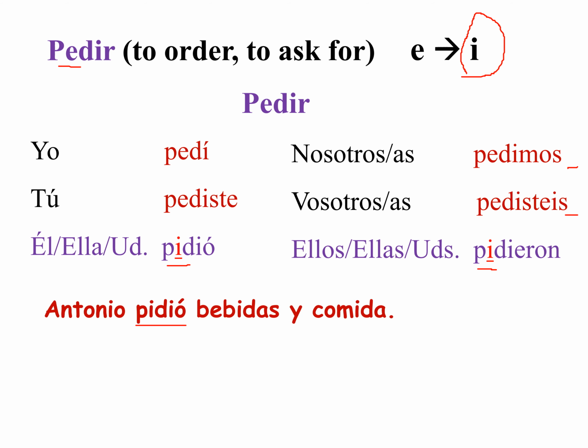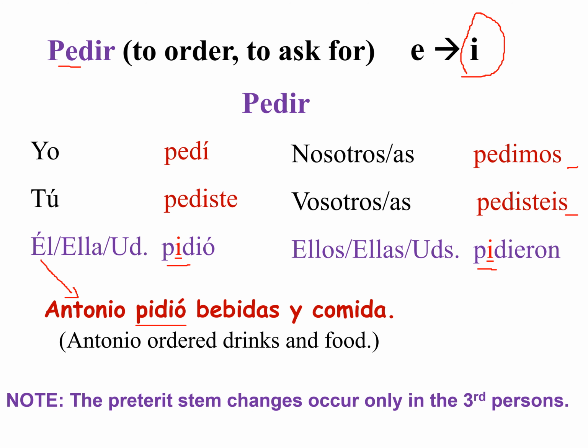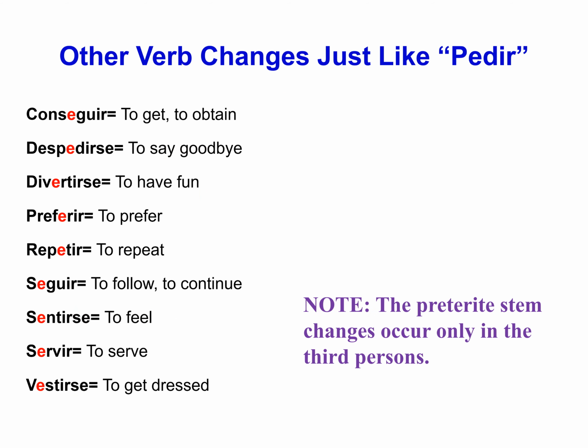Antonio pidió bebidas y comida. So Antonio ordered drinks and food. So the change happens because Antonio, it's a guy, and so it's él. That's how we know when we have to change it. And so these all happen only in the third persons, singular and plural.